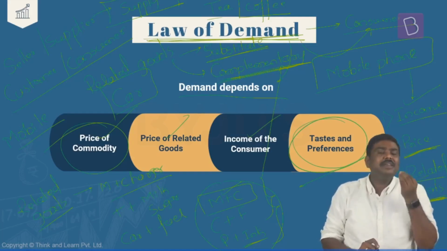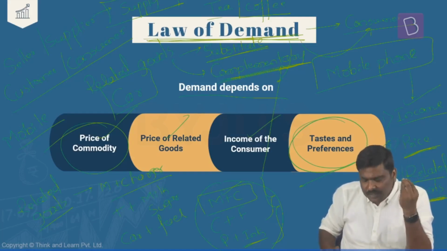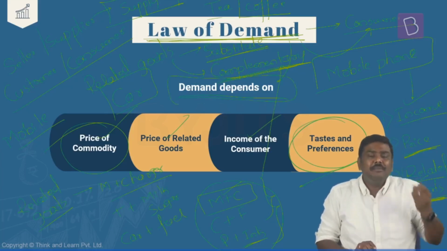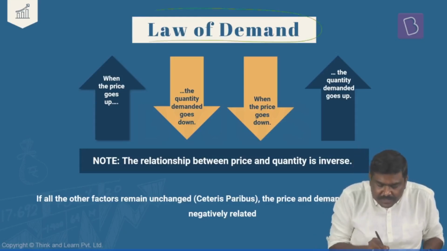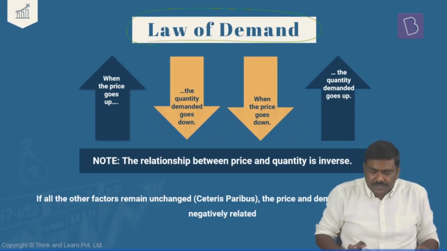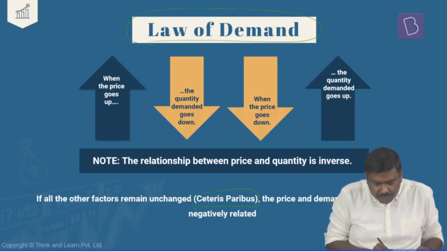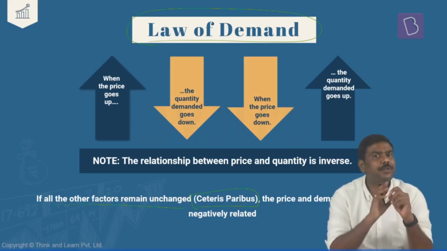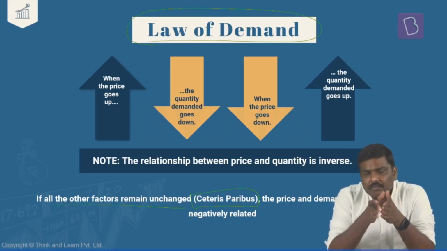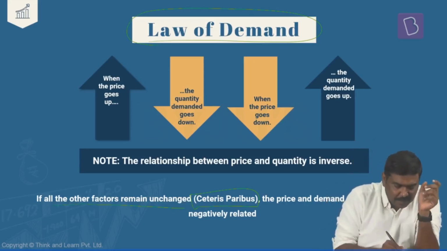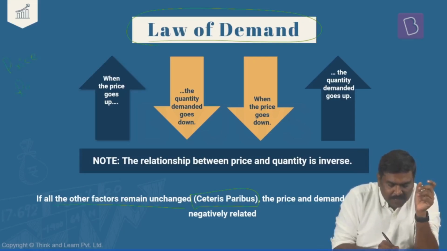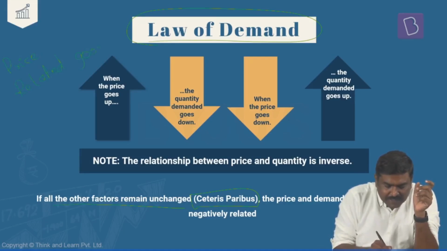Before discussing the law of demand, we are looking at certain factors which will definitely have an impact on demand for goods or services in the market. Having looked at the factors, now let's have a look at the law of demand. What does the law of demand state? Ceteris paribus, or if all the factors remain unchanged. What is the meaning of this? There are various factors which are going to have an impact on the goods and services that you consume, such as price of the product, price of related goods, taste and preference, and income of the consumer or buyer.